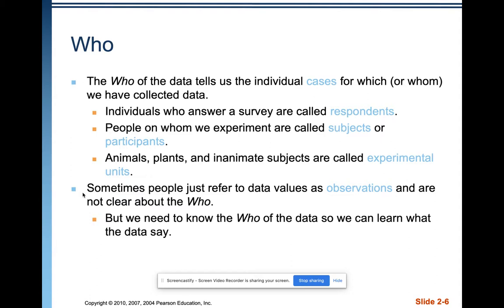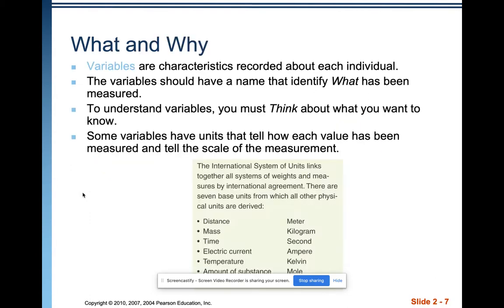Some people refer to the actual data values as observations and are not clear on the who, but we need to know the who of the data so we can learn what the data say. It doesn't give me a whole lot of information if I just look at test scores and I know that the test scores are scores, but I don't know which score corresponds to which student. I don't have the information I need.